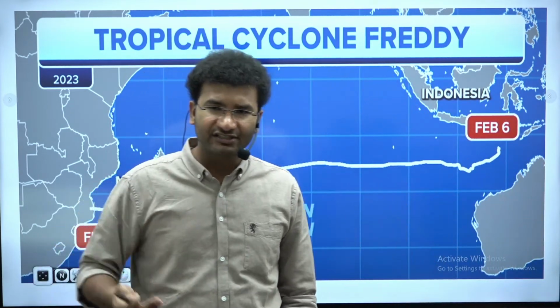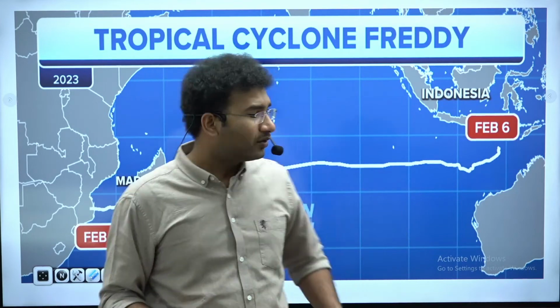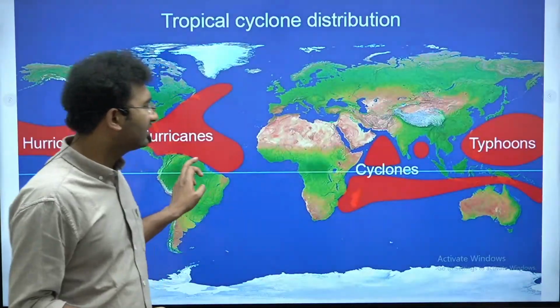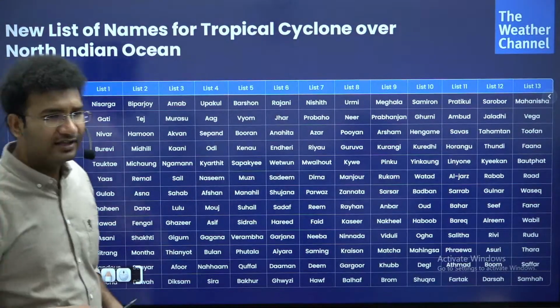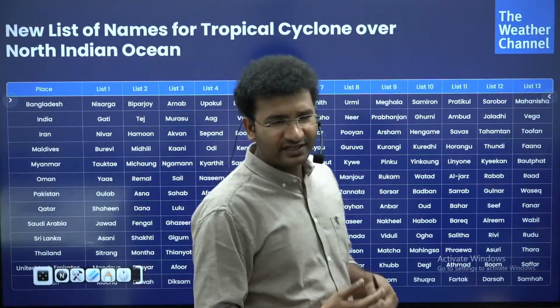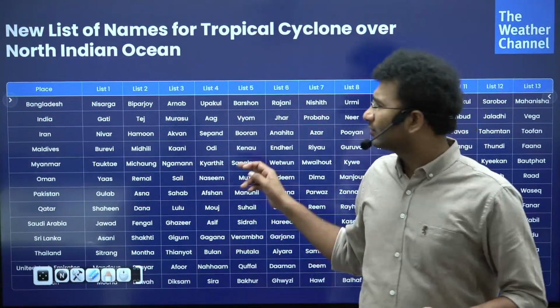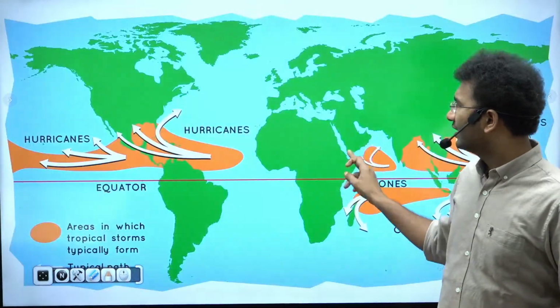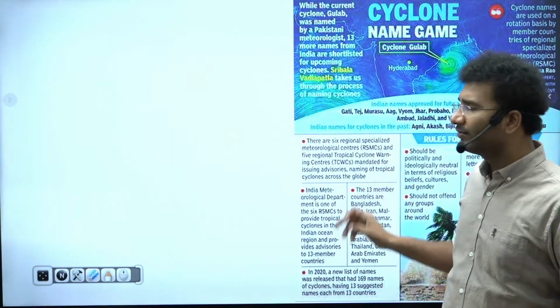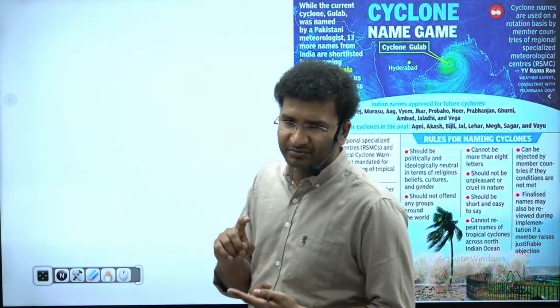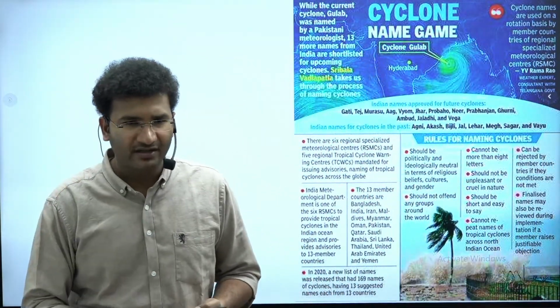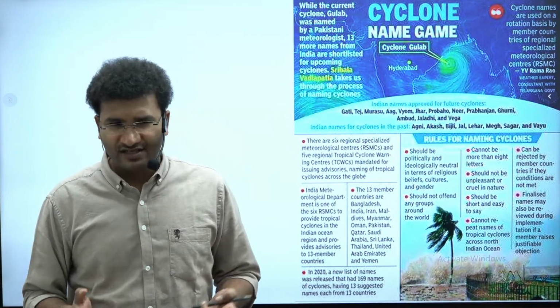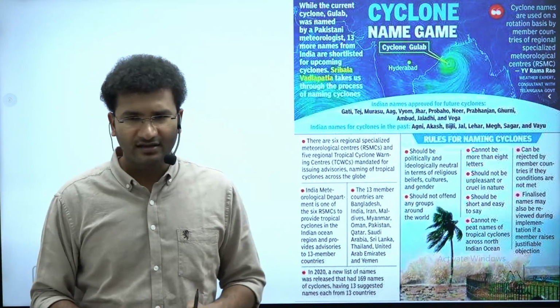And naming of a cyclone is very important because we have research data, right? So all the countries across the Arabian Sea and Bay of Bengal decided that from now on, let's name the cyclones. For that naming, they took some conditions. The name should not be affiliated to any political party, and it should not be a religious name, and so on.